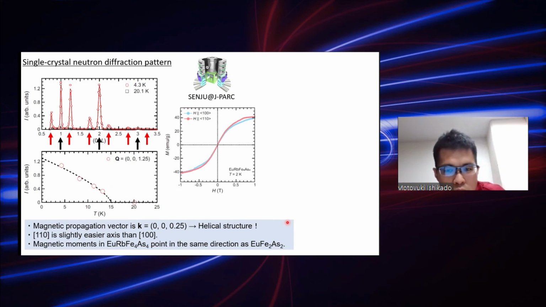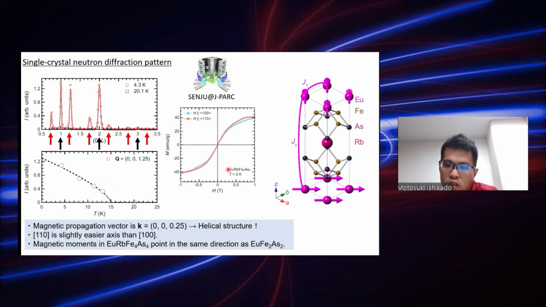And the susceptibility data shows that the 110 direction is slightly easier axis than the 100. So the magnetic structure is like this: in plane it is ferromagnetically ordered, and the spin direction is rotated by 90 degrees in the out-of-plane direction.